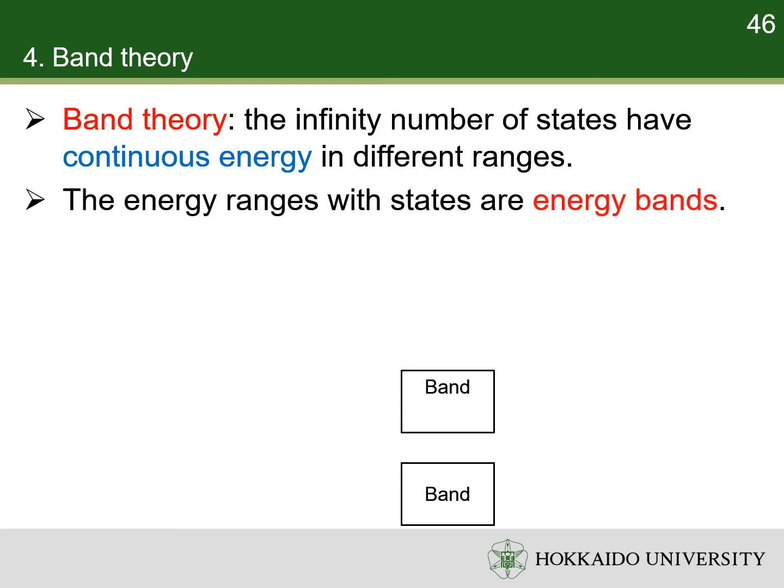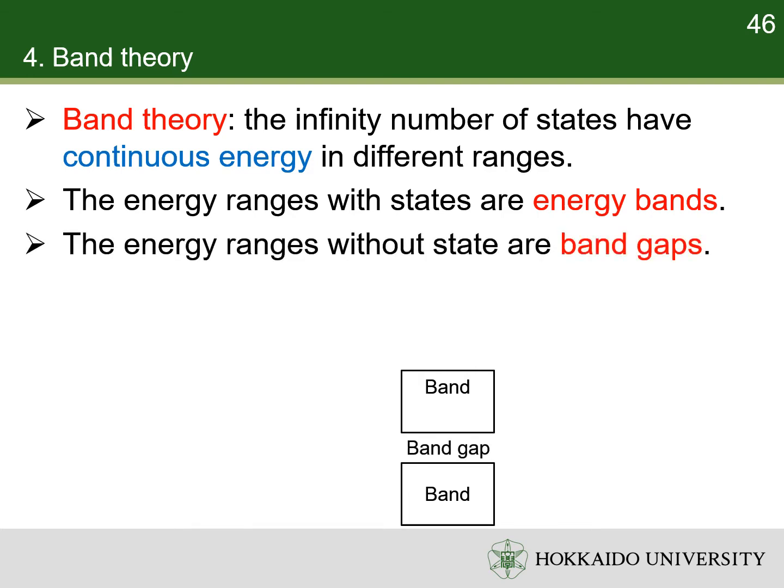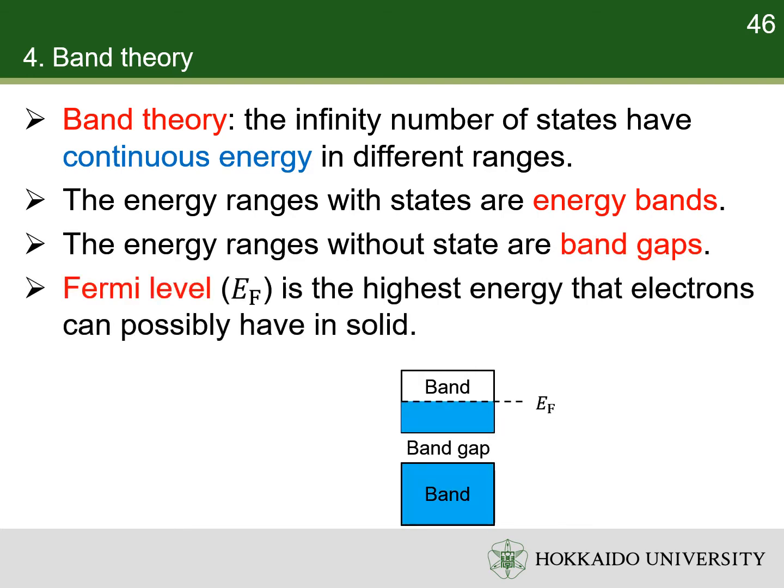The energy ranges with states are energy bands. The energy ranges without states are band gaps. The Fermi level is the highest energy that electrons can possibly have in the ground state of a solid. For example, in solid lithium, the states from the 1s orbitals form an energy band. The states from the 2s orbitals form another energy band, etc. There is a band gap between the 2 energy bands. The Fermi level is in the band from the 2s orbital.